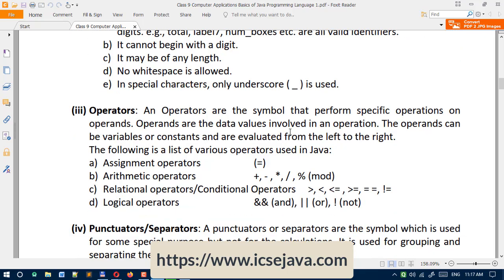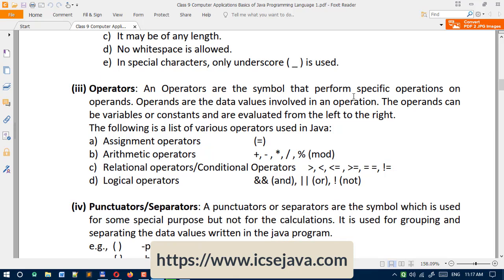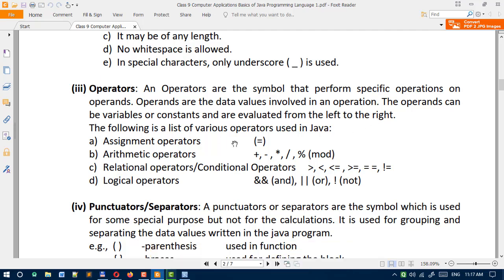Okay, next, tokens are operators. And operators are the symbols that perform specific operations on operands. Operands are the data values involved in an operation. The operands can be a variable or constant and are evaluated from left to right. So you can see some symbols we are using in programs which are used for calculation purposes. These symbols are known as operators.